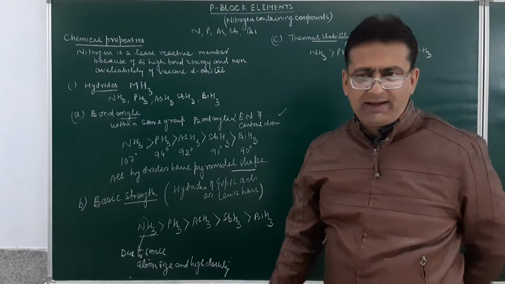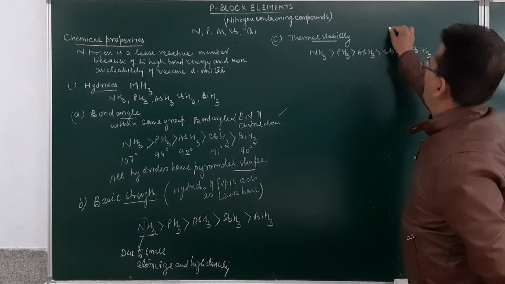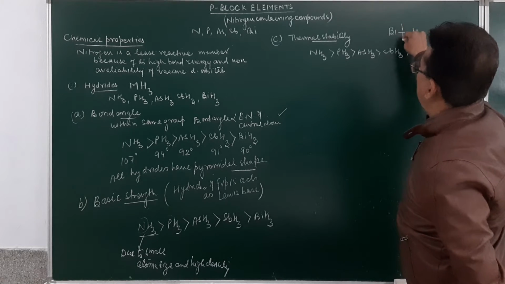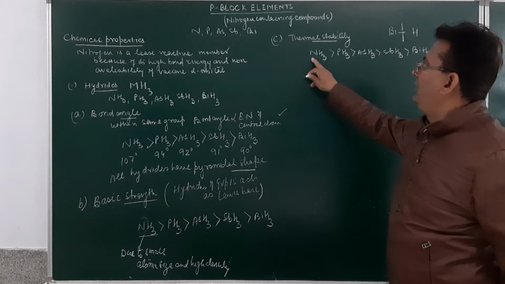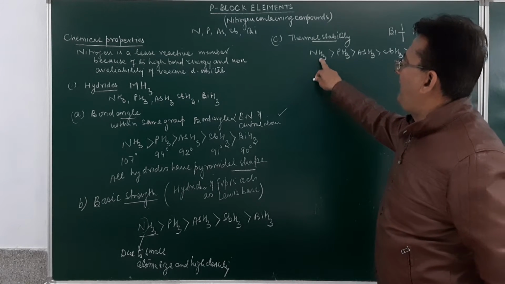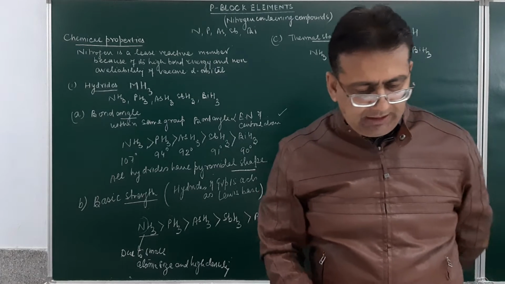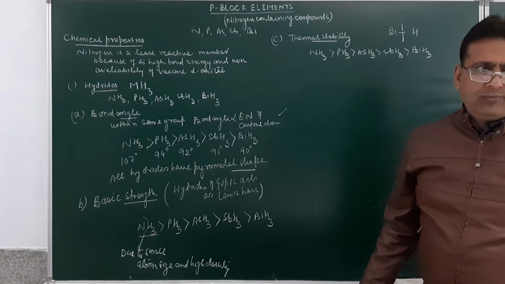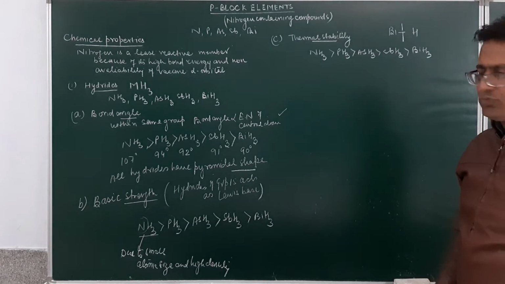The question arises why? Because the size of bismuth is large. So the bismuth-hydrogen bond can be cleaved easily. So the larger the size of the atom in the M-H bond, the more is the ease with which the bond can be cleaved, and the less will be the thermal stability. Fine.